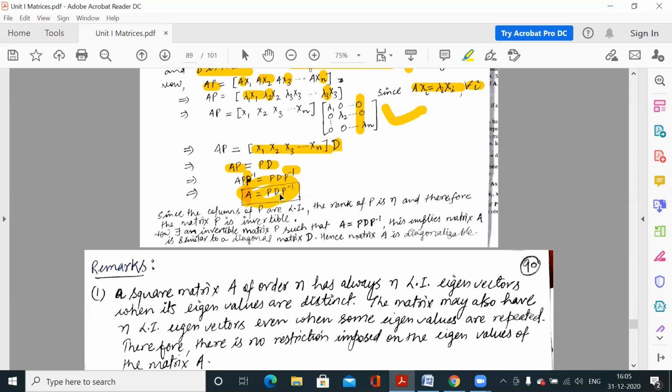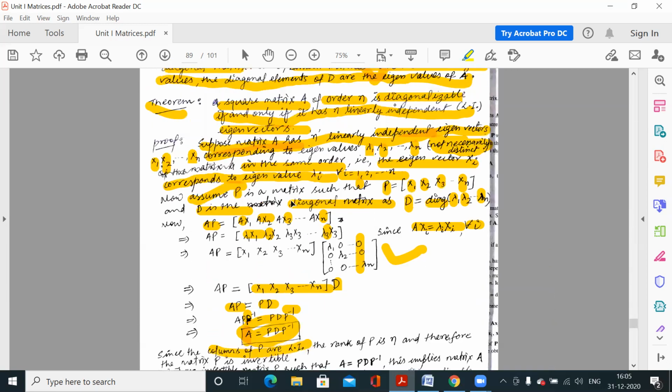But still we have one question, whether this matrix P is invertible, because what is the condition? We have to prove that A is similar to a diagonal matrix. That means we have to prove that there exists one invertible matrix P such that PD P inverse is equal to A. So the only thing left is to prove that P is invertible. Now, if you remember, the columns of P are eigenvectors which are linearly independent.